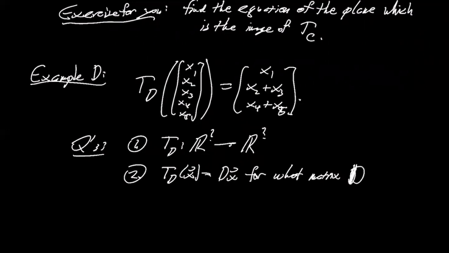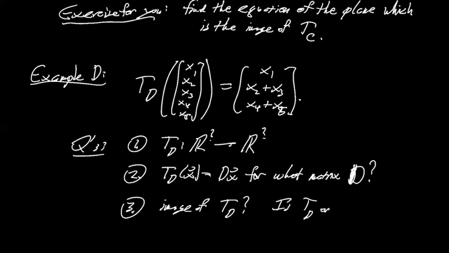So for what matrix D? And then three, what's the image? Is this map onto? Does it actually map onto the whole codomain? Okay, so try that on your own and answer that for yourself, and then I'll stop there.